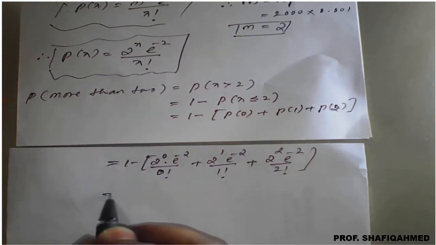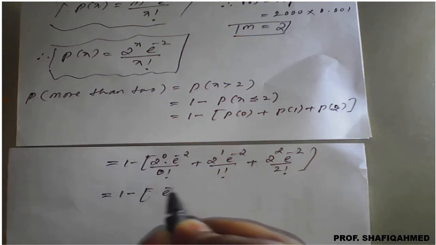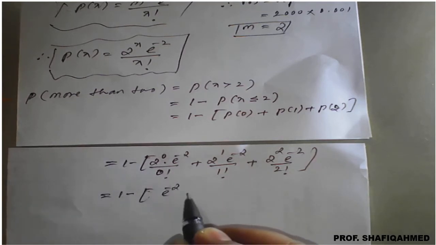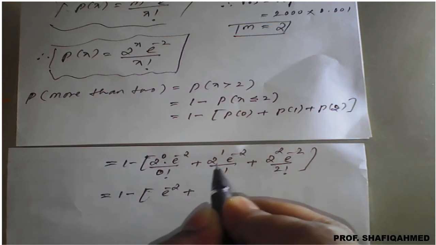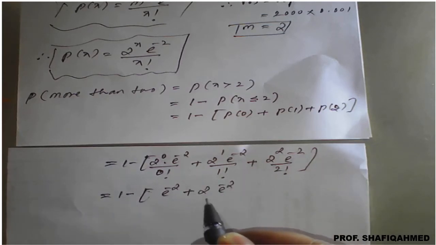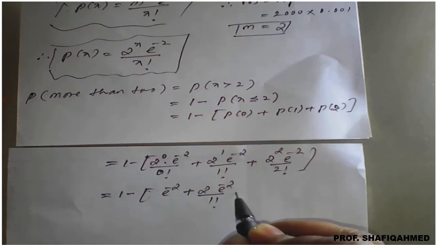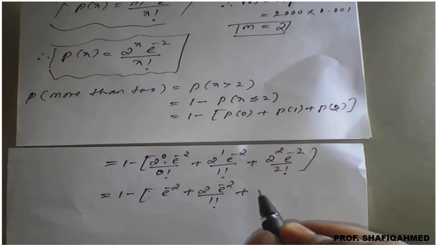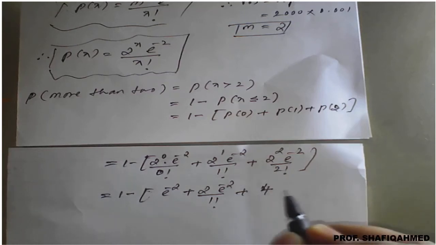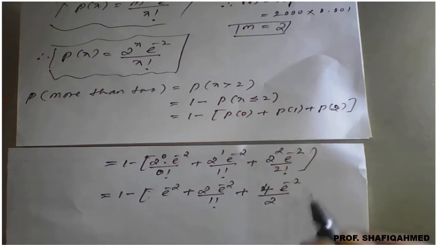Which is nothing but 1 minus e raised to minus 2, because 0 factorial is 1, plus 2 raised to 1 is 2, e raised to minus 2 divided by 1 factorial, plus 2 square means 4, e raised to minus 2 divided by 2 factorial, which is 2.